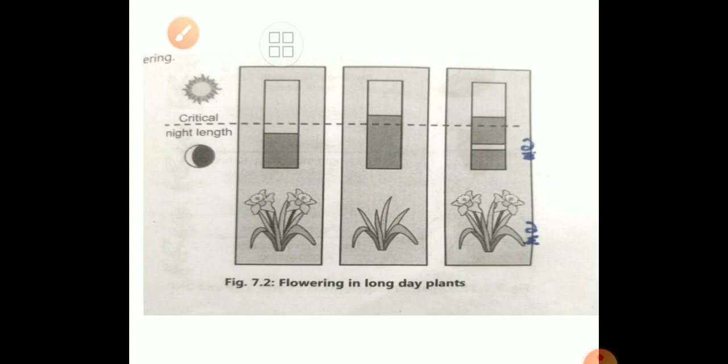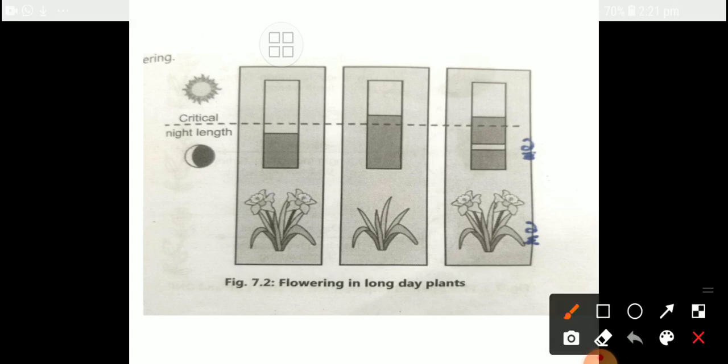Now the next figure is of long day conditions. In long day conditions, one thing you have to keep in mind is that the light period has a lot of importance. Here we see a long photoperiod and a short dark period, and there is flowering. In a long day plant, if the dark period is interrupted with a small amount of light, flowering is possible. If the dark period is only increased, no flowering in a long day plant.